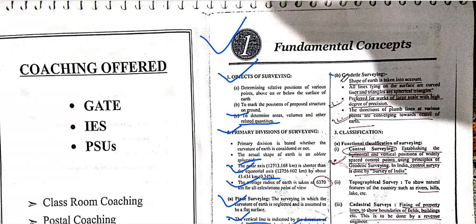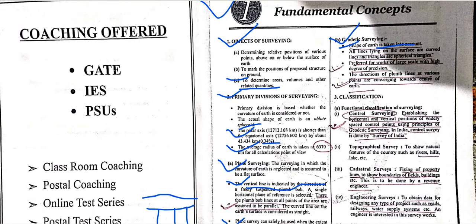So, geodetic survey. What is geodetic surveying? There are two types of surveying: plane surveying and geodetic surveying. Geodetic surveying also covers the curved earth surface. All types of lines on the surface are covered, in lines, triangles and spherical shapes. It is preferred for work over a large area and large scale with a high degree of precision.